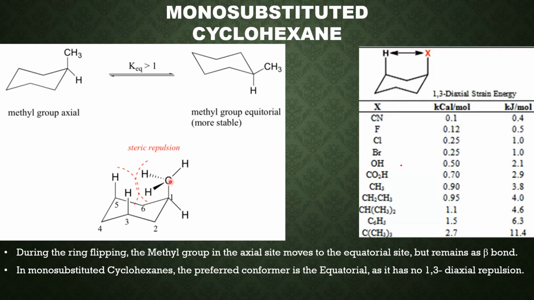Therefore, there are two diaxial repulsive interactions of the same kind. Therefore, 2 into 0.9, 1.8 kilocalories per mole higher energy is there in this molecule than the corresponding equatorial conformer. Therefore, the axial conformer has higher potential energy than the equatorial conformer. That's why this axial conformer is less stable than the equatorial conformer. So among these two conformations, the more preferred or the more stable conformer is the equatorial conformer.